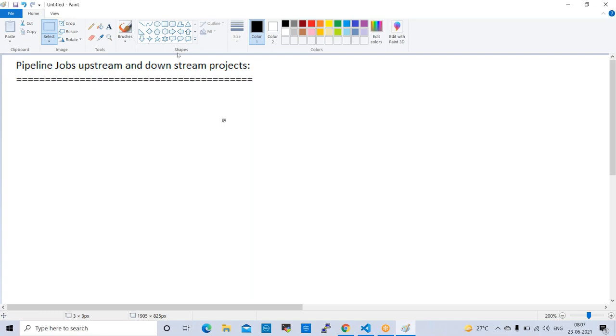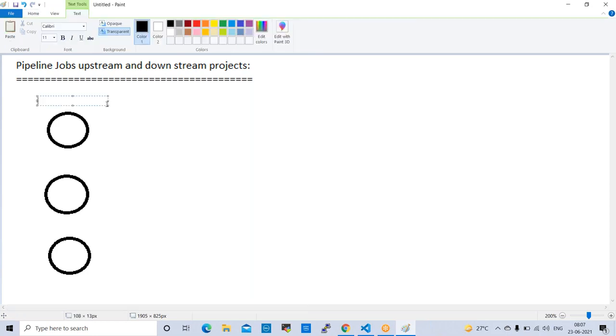For example, we have different development teams. This is one development team, this is another development team. Three development teams are there: dev team 1, dev team 2, and dev team 3.